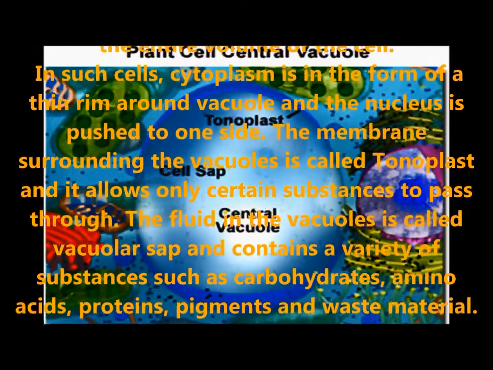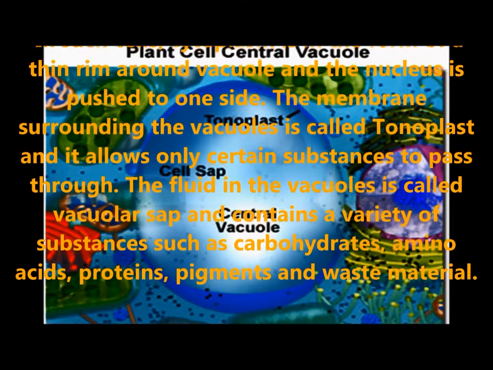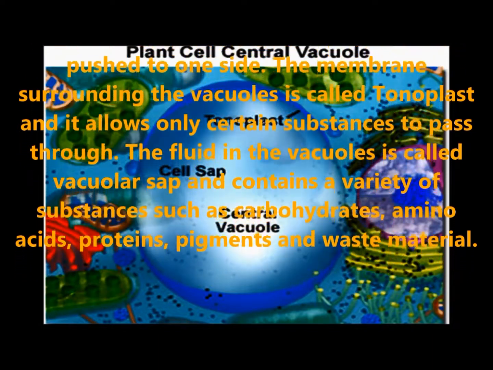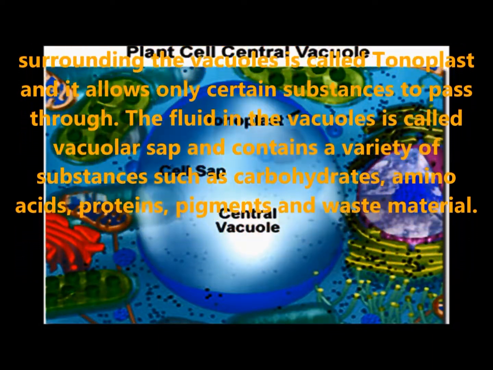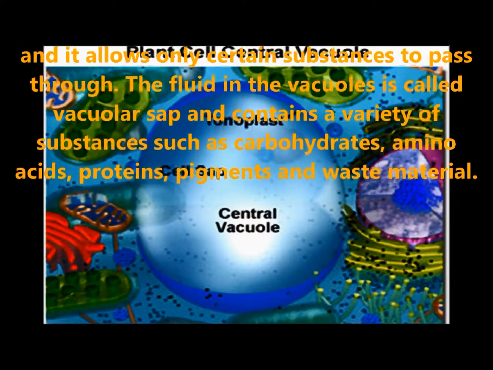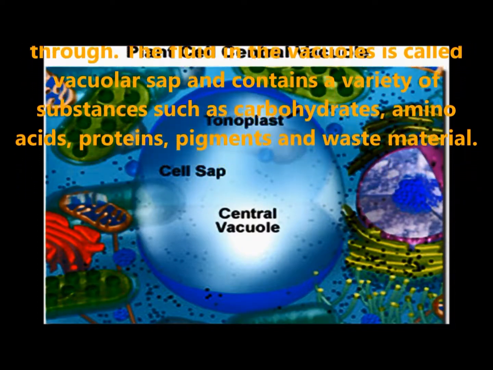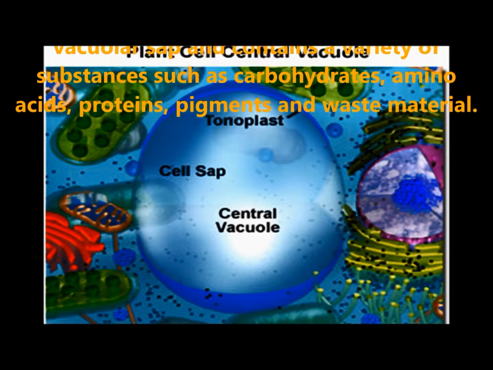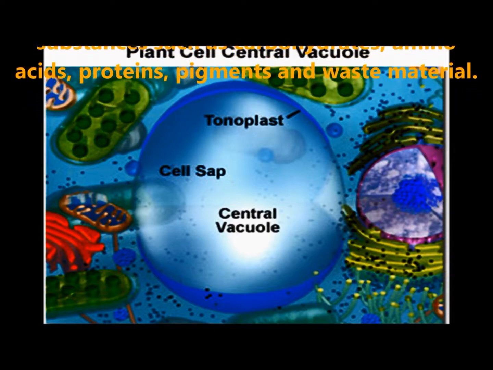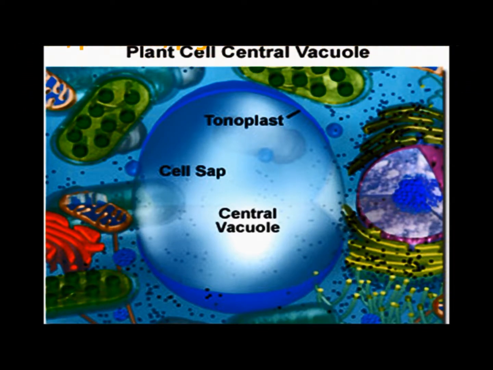The membrane surrounding the vacuole is called tonoplast, and it allows only certain substances to pass through it. The fluid in the vacuoles is called vacuolar sap and contains a variety of substances such as carbohydrates, amino acids, proteins, pigments and waste material.